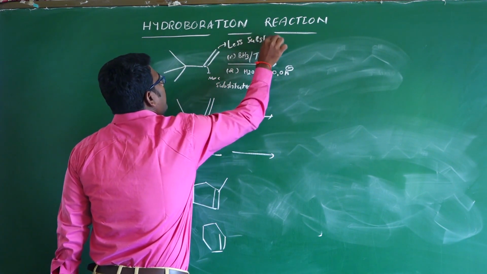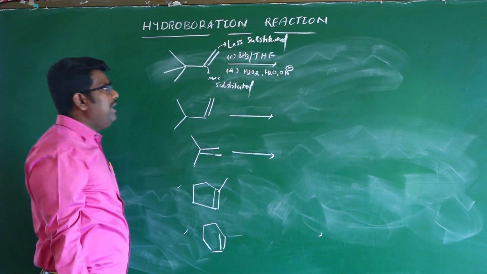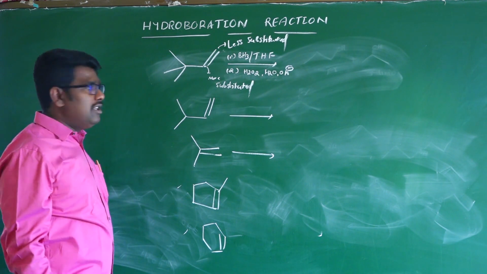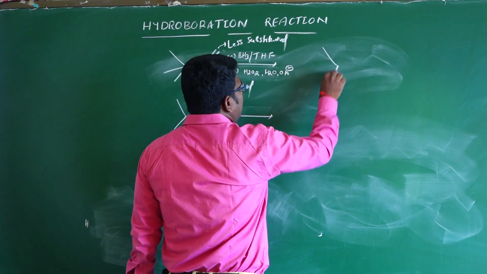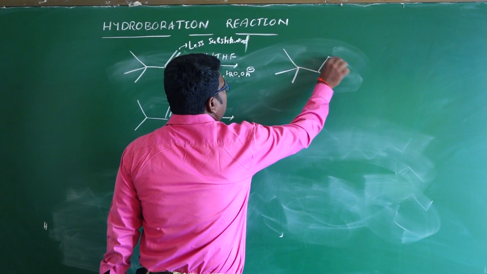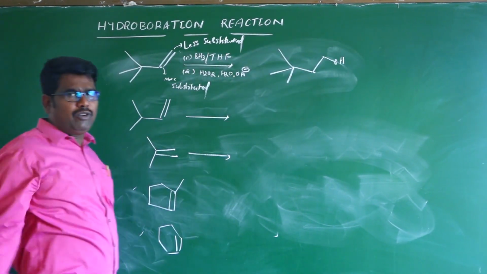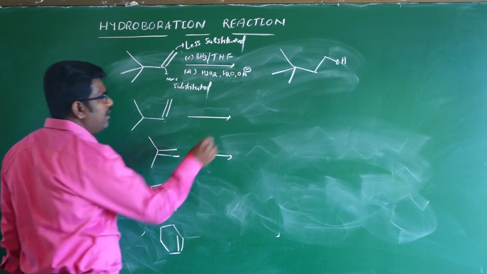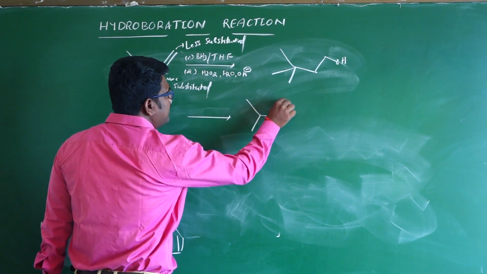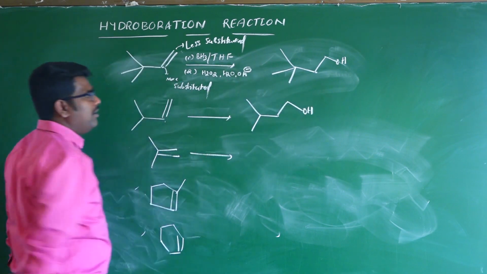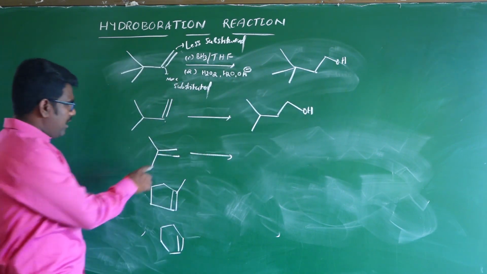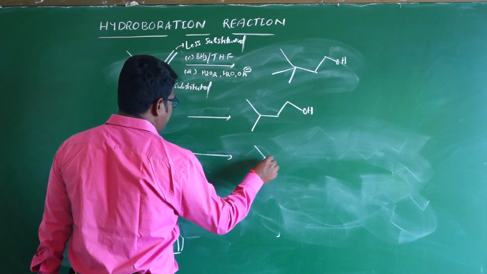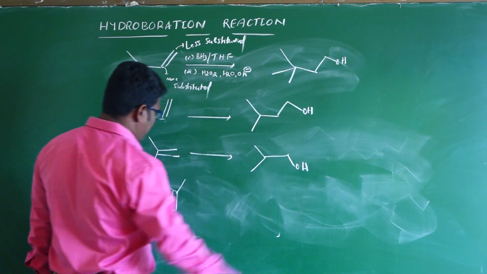When BH2 attacks in the hydroboration reaction, it goes to the less substituted carbon, so finally the less substituted alcohol is formed. This is the major product. Again here, this is the more substituted and this is the less substituted, so the less substituted alcohol is the major product. Here also this is more substituted and this is less substituted, so this is the major product.